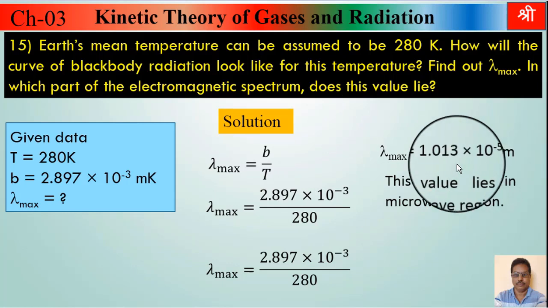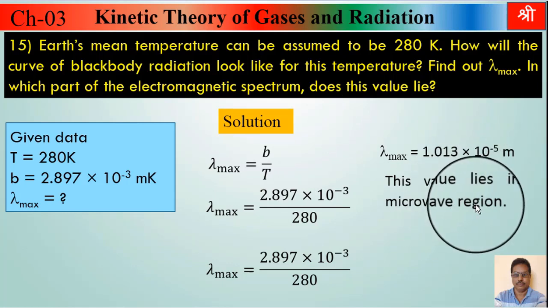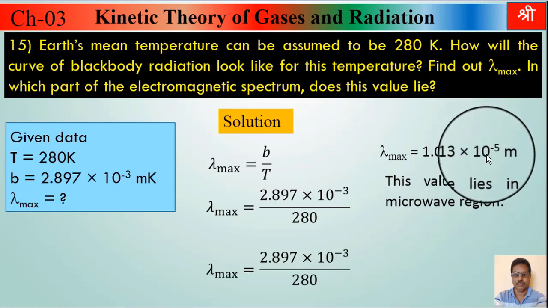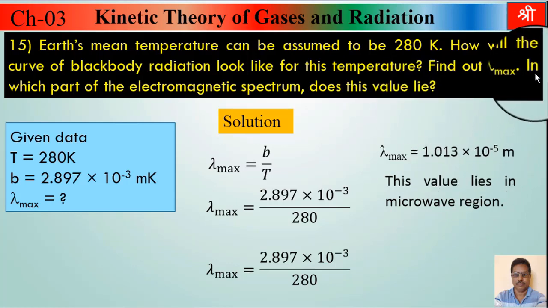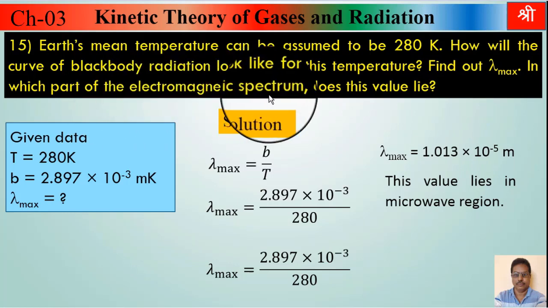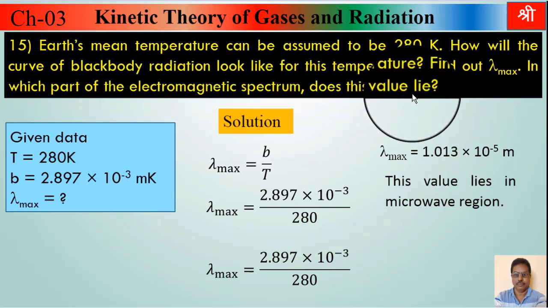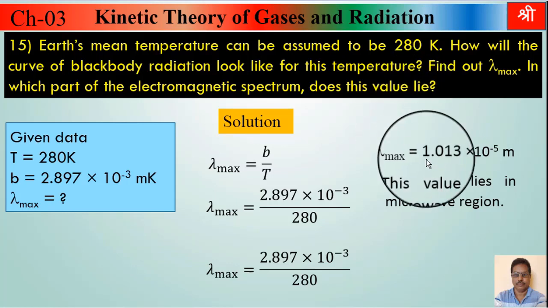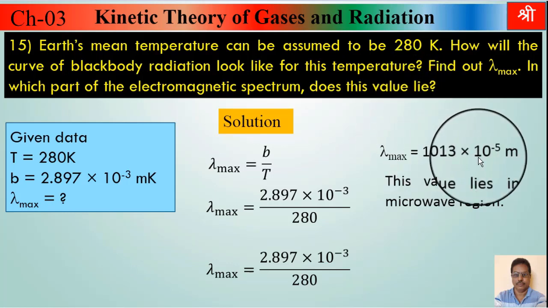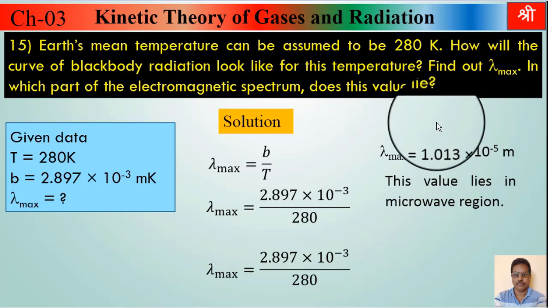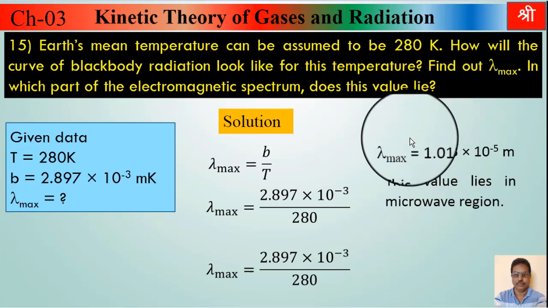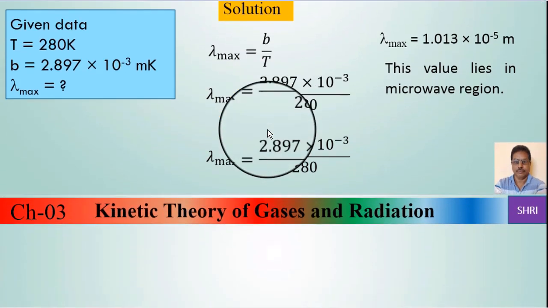Now this value lies in the microwave region, because this wavelength lies in the microwave region. Here they asked us in which part of the electromagnetic spectrum this value lies, whether it lies in infrared or visible or ultraviolet or X-rays or microwaves or radio waves, but this wavelength is in the region of microwave. Therefore this lambda max lies in the region of microwave of the electromagnetic spectrum.